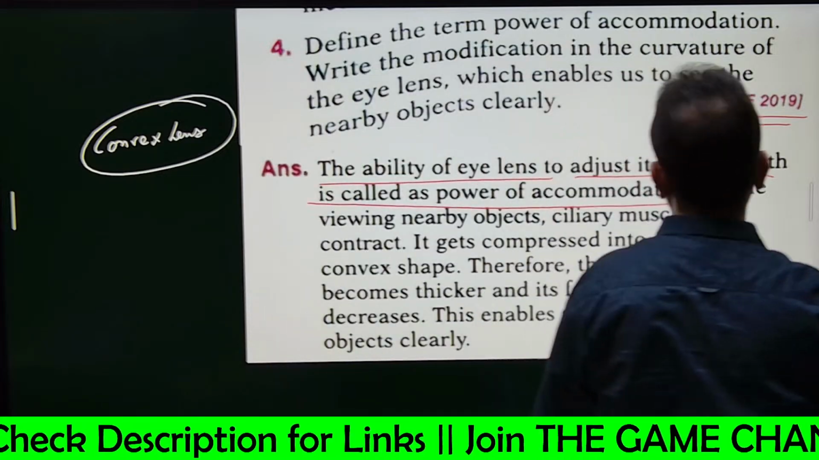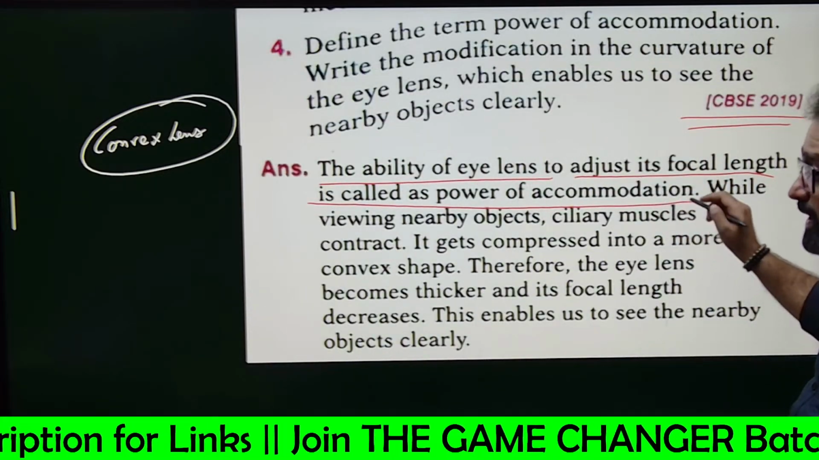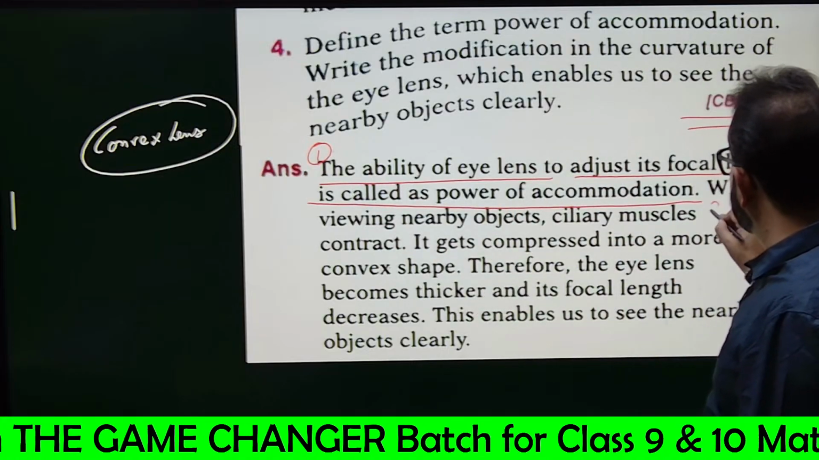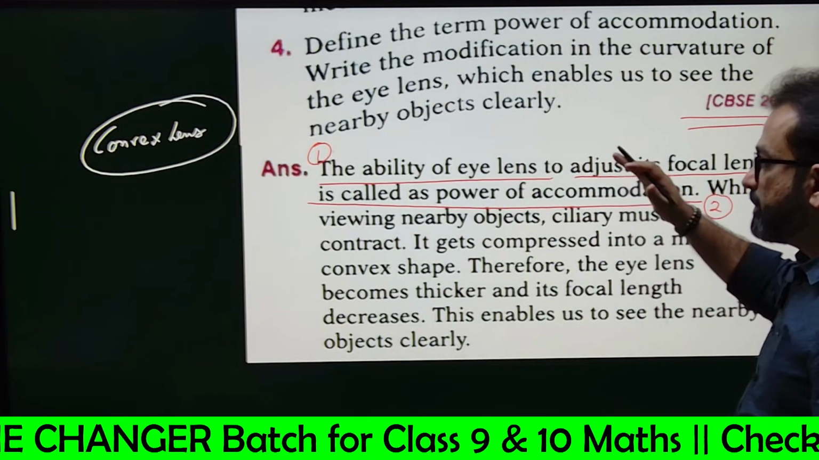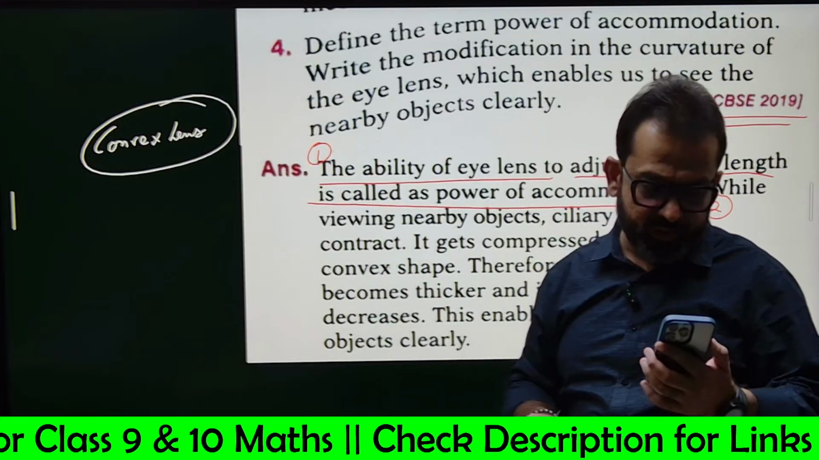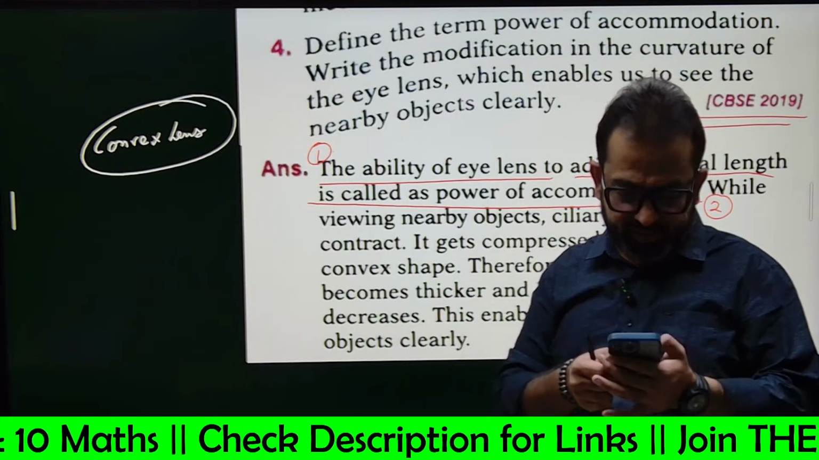Okay, so the ability of eye lens to adjust its focal length is called power of accommodation. And for the next question, you don't have to write like this. You write point wise. This is point number 1 and this is point number 2, right? Make your solutions in points. Give your answers point wise.